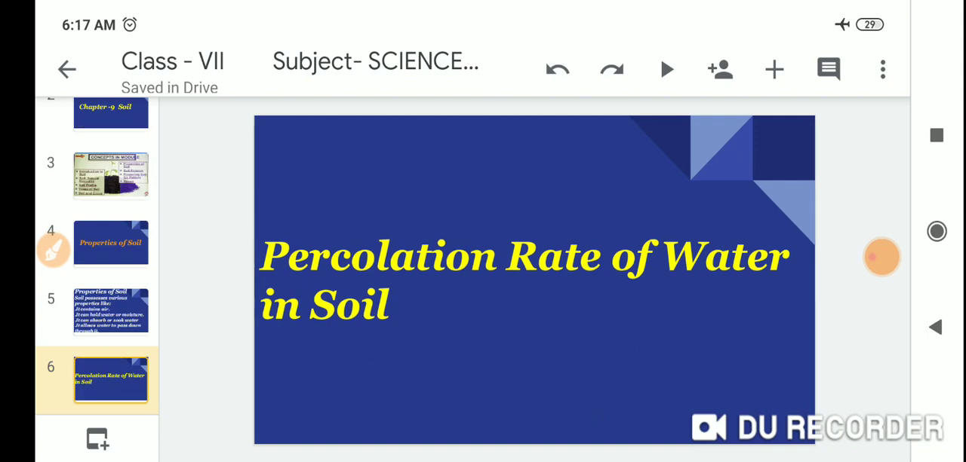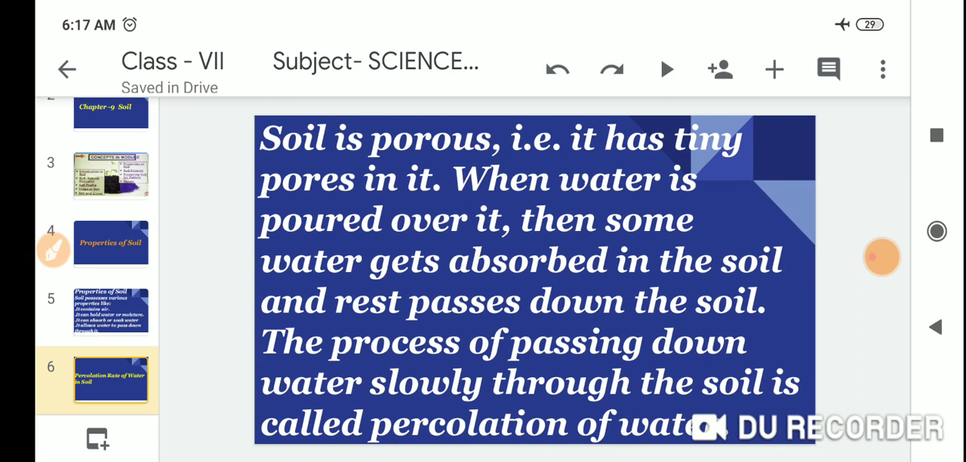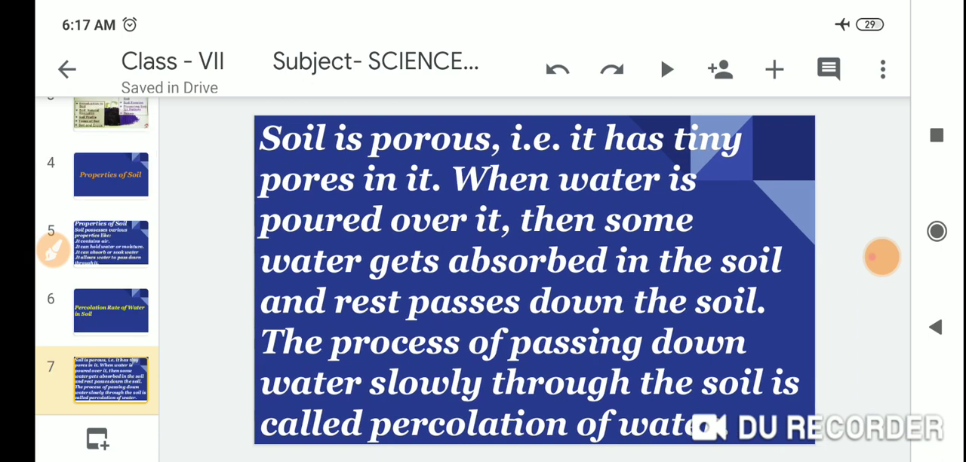Percolation rate of water in soil. Soil is porous, it has tiny pores in it. When water is poured over it, some water gets absorbed in the soil and the rest passes down the soil. The process of passing down water slowly through the soil is called percolation of water.